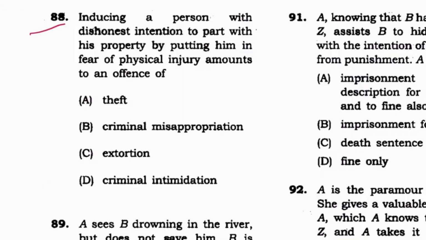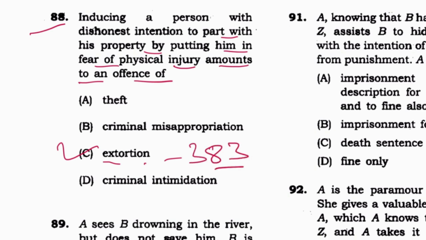Next 88. Inducing a person with dishonest intention to part with his property by putting him in fear of physical injury amounts to an offense of extortion. C is the answer. It is mentioned where? Section 383, theft in 378, criminal misappropriation 403, criminal intimidation 503 IPC.